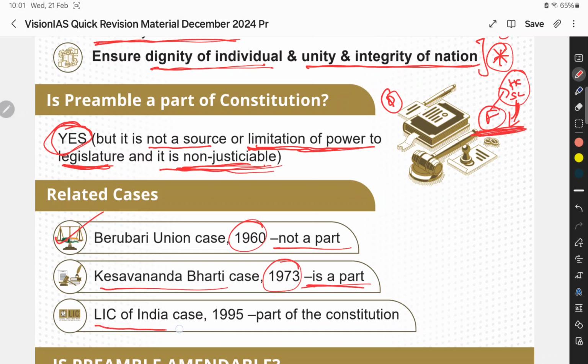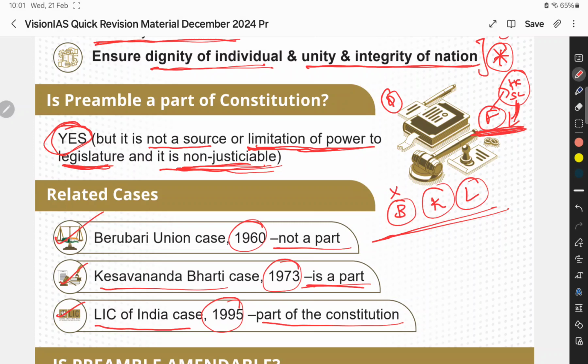And next, the LIC of India case of 1995 reiterated what was mentioned in the Kesavananda Bharati case. Here we need to remember the order of the cases: Berubari Union, Kesavananda Bharati, and then LIC of India. In the initial case, the Supreme Court said it is not part of the constitution, but in the remaining two cases it said it is a part of the Indian constitution.